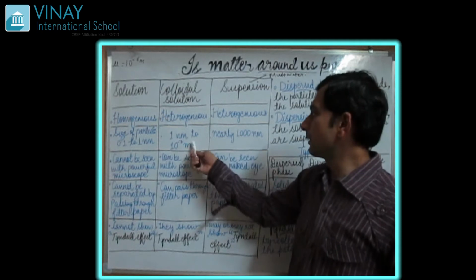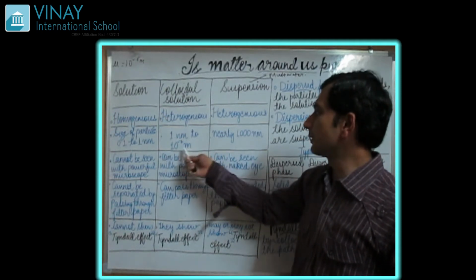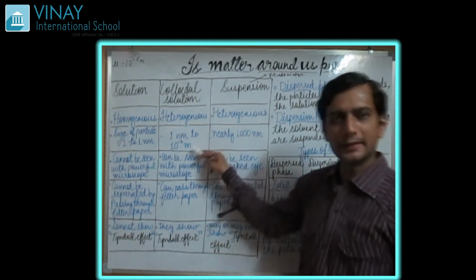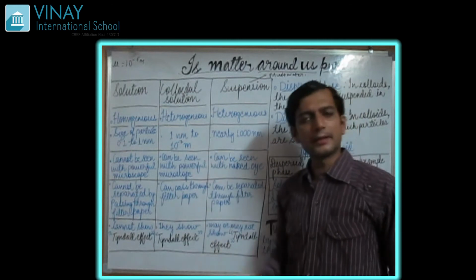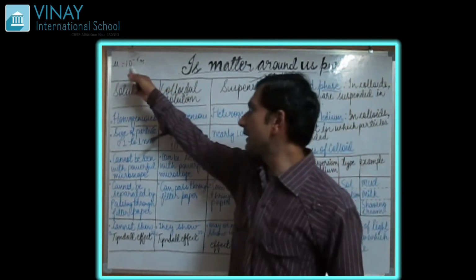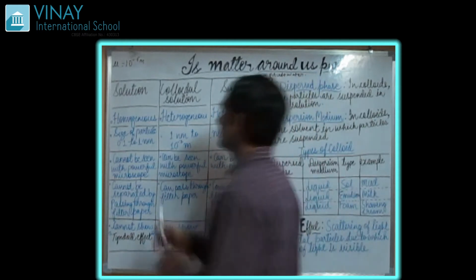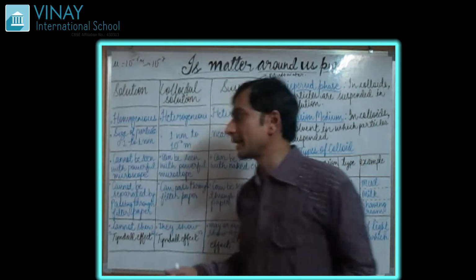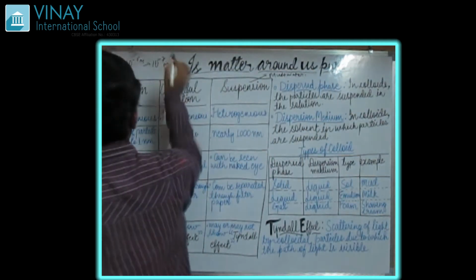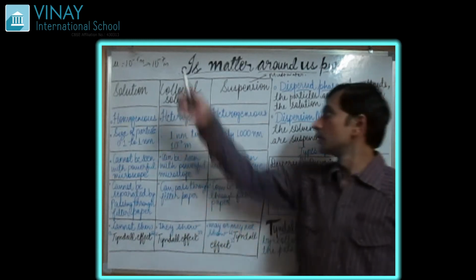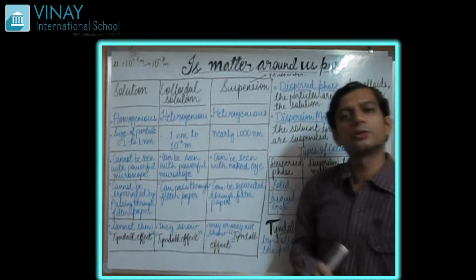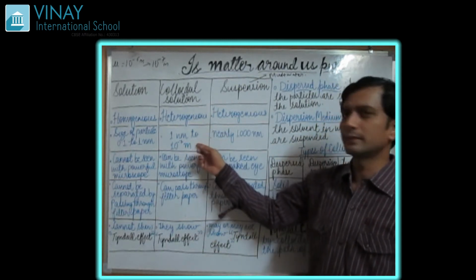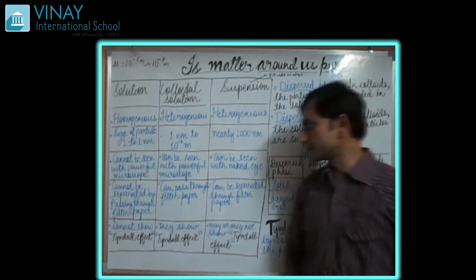If we look at colloidal, that is of the size 1 nanometer to 10 power minus 7 meter. This can be seen by a microscope. If you take a powerful microscope, then you can increase the range of it. If you increase the range, you may see up to 10 power minus 7 meter through a powerful microscope. Nowadays we have advanced microscopes. We can get a powerful microscope, so it is possible to see colloidal solution.